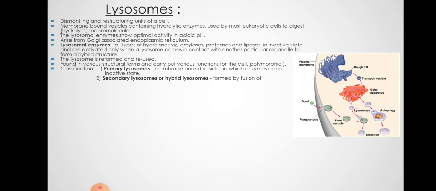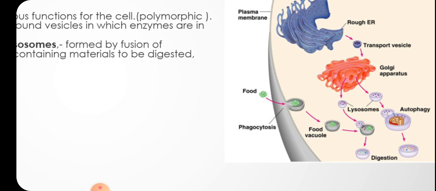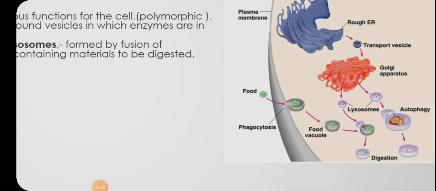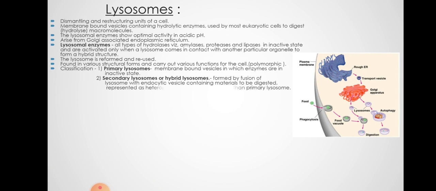Now they have three types: primary lysosomes, membrane bound vesicle which has the enzyme; secondary, formed by the fusion of lysosome and endocytic vesicle. Now see, the lysosome which is intact, which has the hydrolytic enzymes, they are primary, and when some endocytic material comes inside and it fuses with lysosome, it forms a secondary lysosome. Now this lysosome carries out the function of digestion, and a third type of lysosome is formed, that is residual body, the vesicle containing undigested remains left.